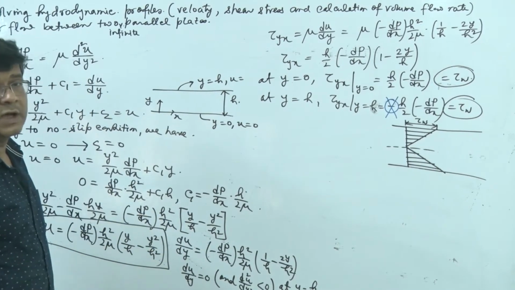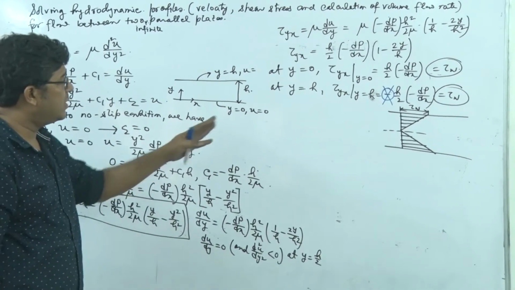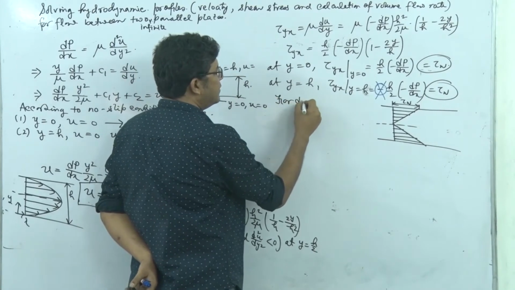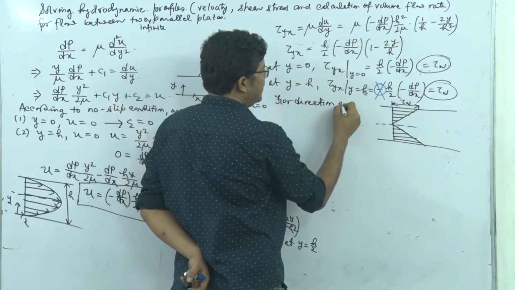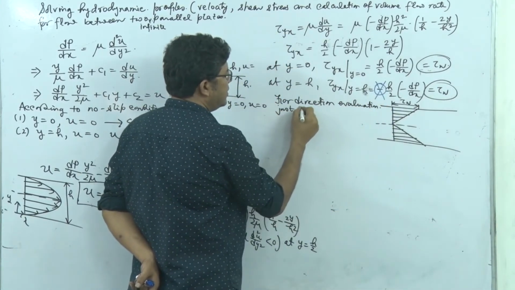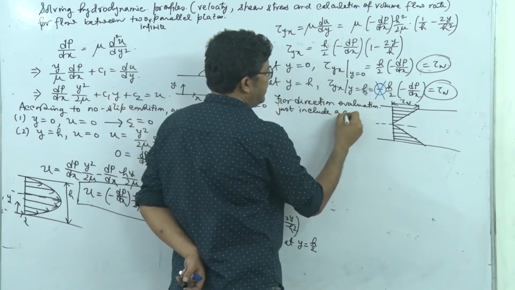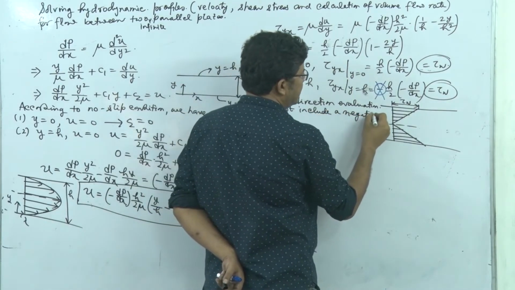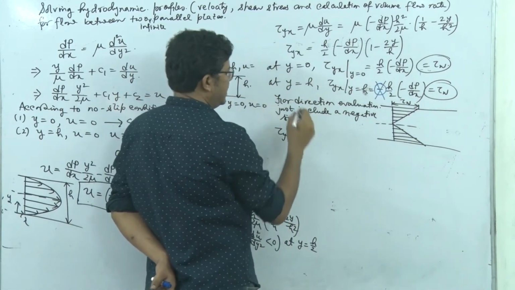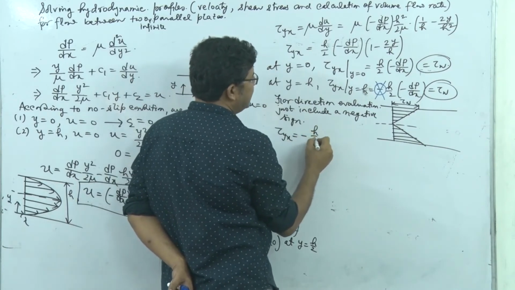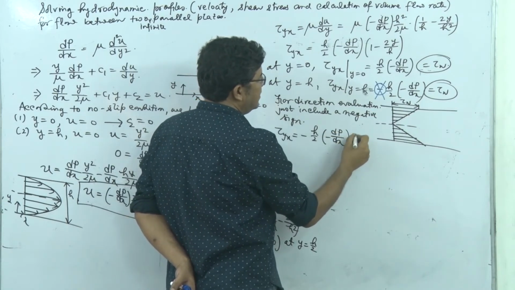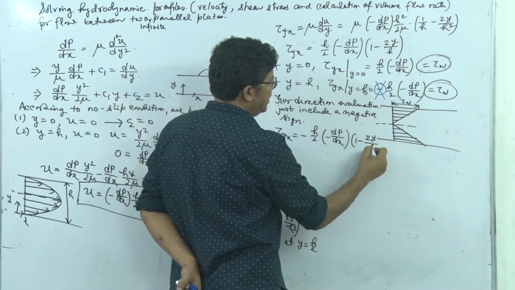Now, if I want to determine the direction of the shear stresses, for direction evaluation, just include a negative sign. What does it mean? Now my expression, I will write that tau ix is equal to minus of h by 2, here this is the tau ix expression, into minus of dp dx into 1 minus 2y by h.